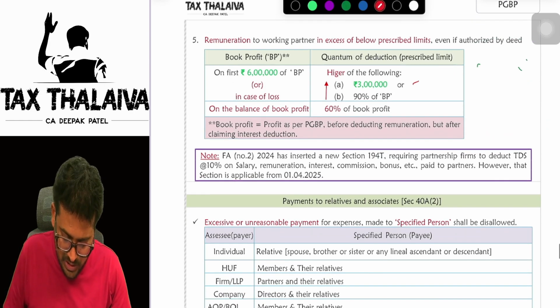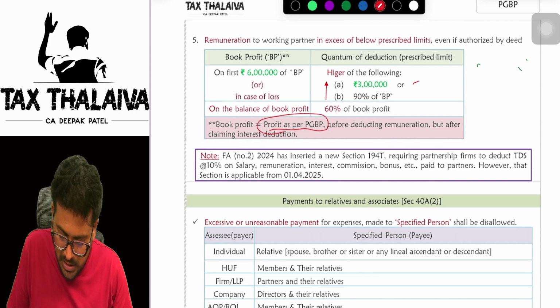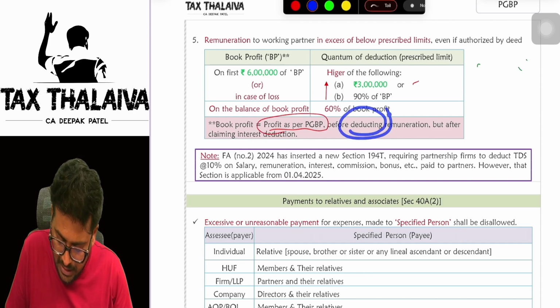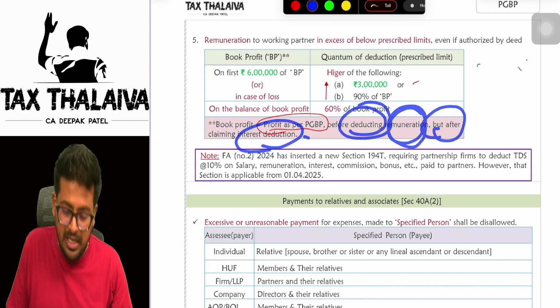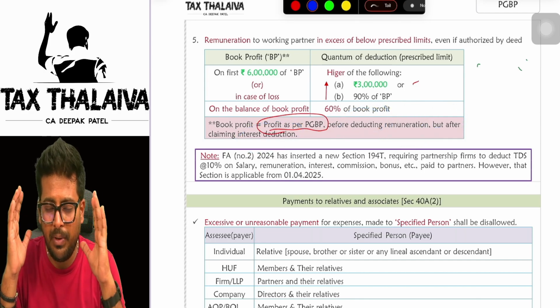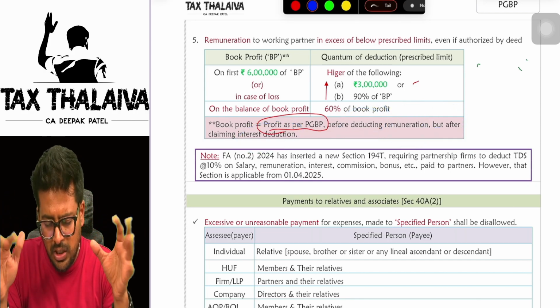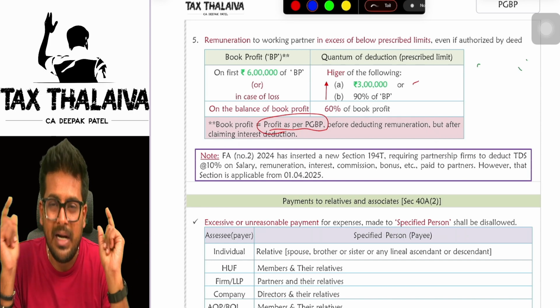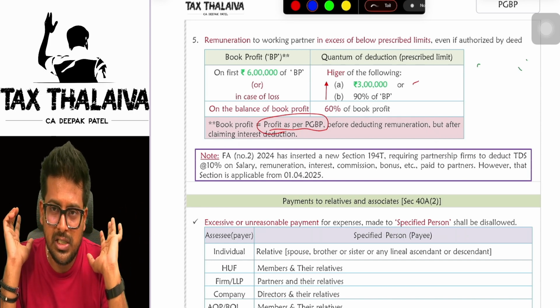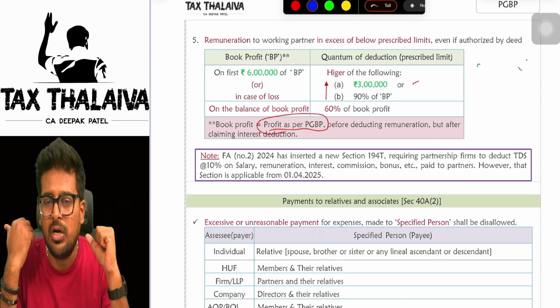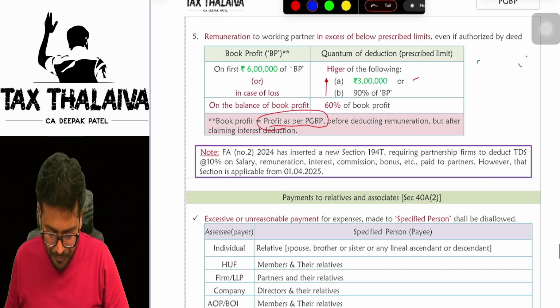Now, what is book profit, sir? Actually, book profit means profit as per PGBP before deducting remuneration, but after deducting interest deduction. Means simple, boss. Take the profit, do all kind of adjustments, but except this remuneration adjustment under 40B, that is called as book profit. On that you can compute.